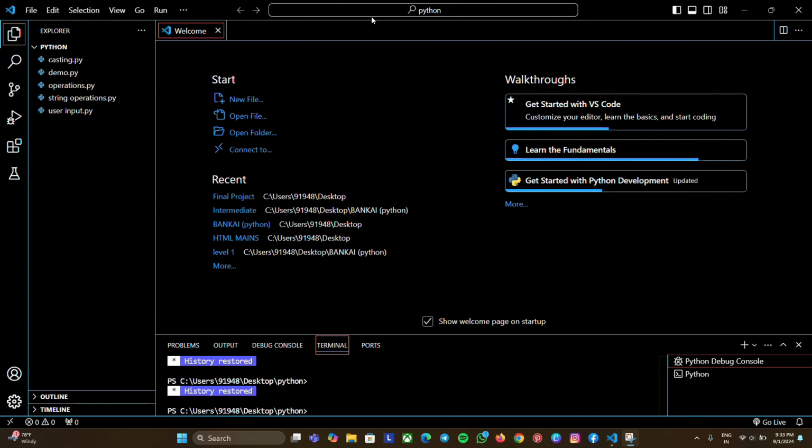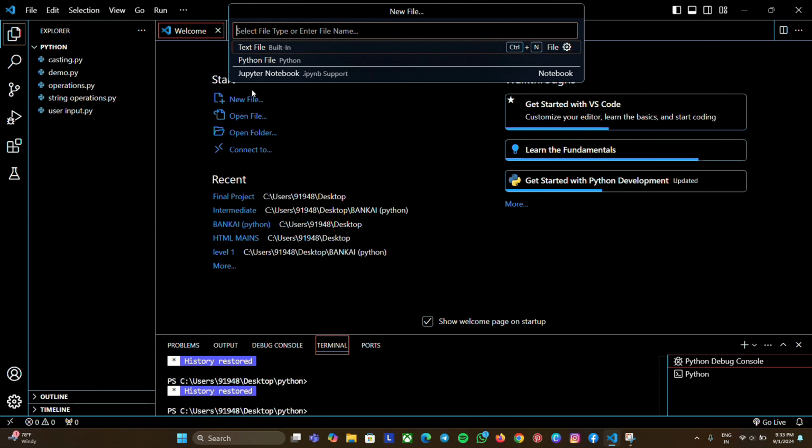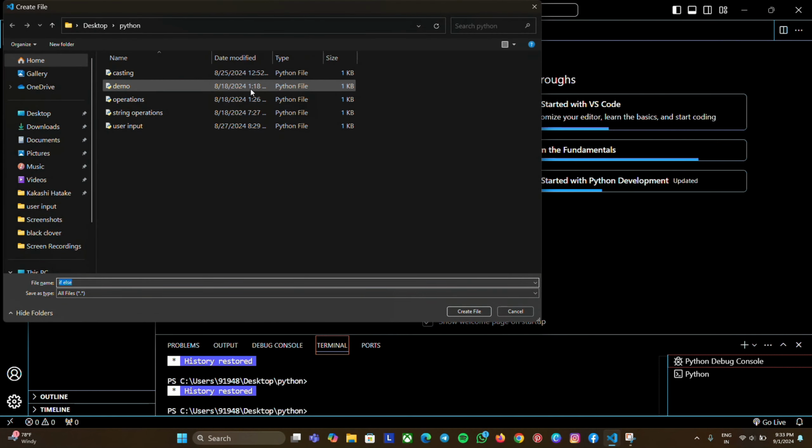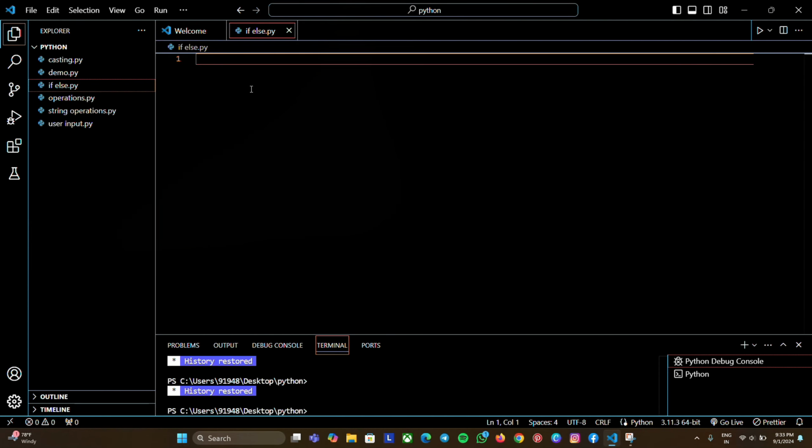Let's create a new file in VS Code. Click new file and let's name it if-else.py. Press enter. Now our file has been created. Now let's see what is if-else.